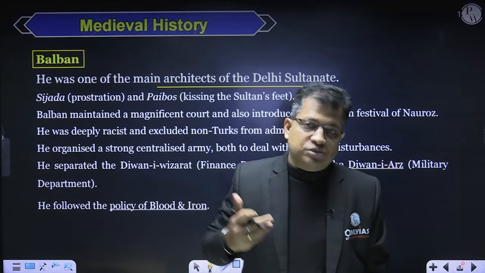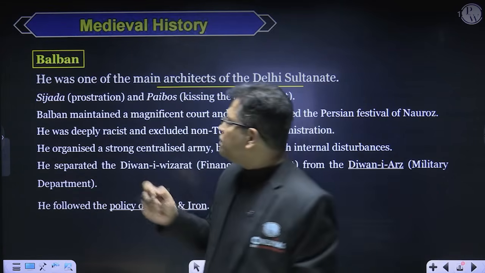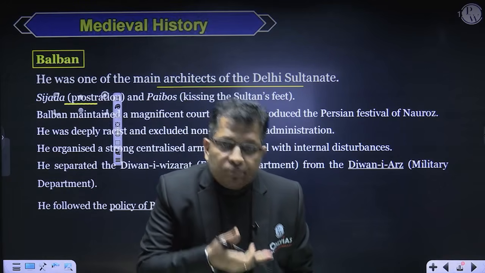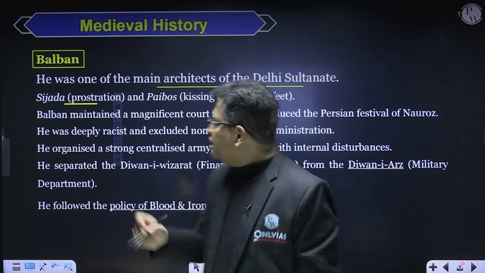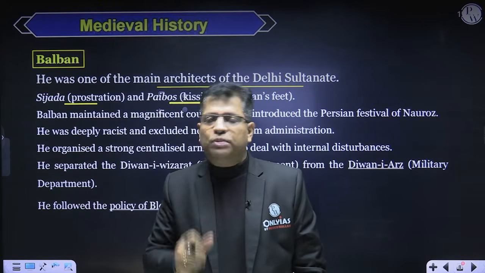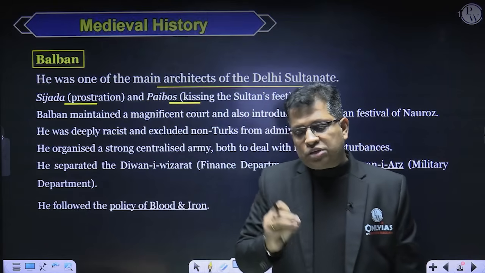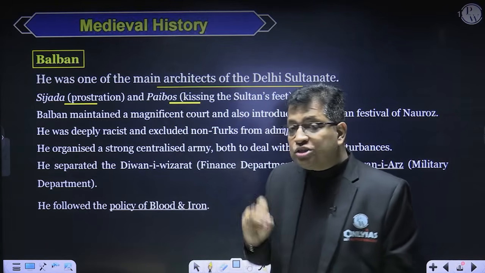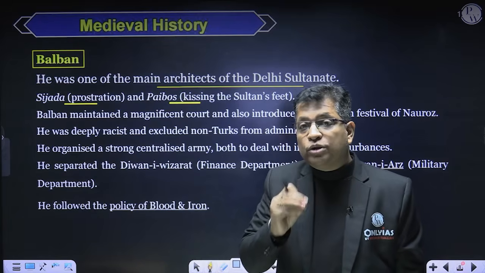What is called Sizda? Sizda was simply prostration, right? So it is something like this. This is called prostration. That is Sizda. And this is Paibos, that is called kissing of the feet. What is the significance of Sizda and Paibos? Sizda is all just to make everyone subservient to the position of the Sultan.